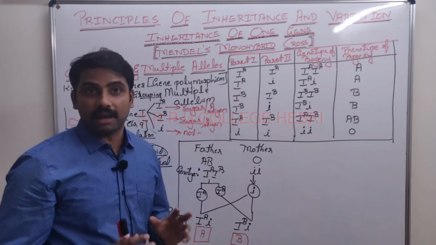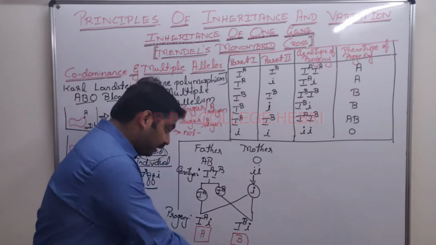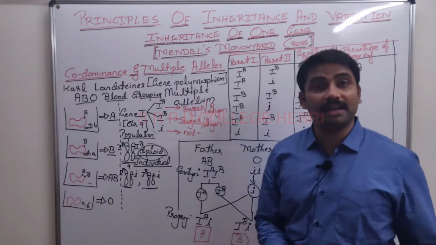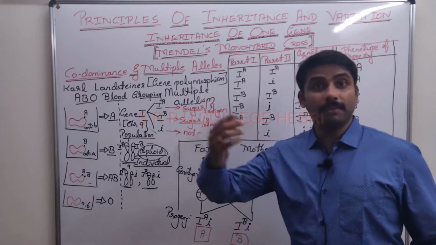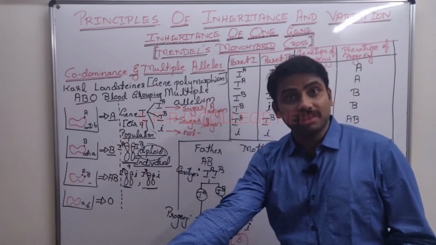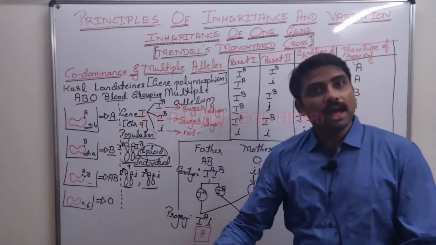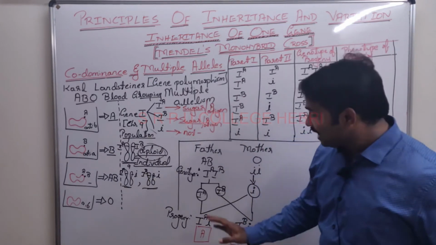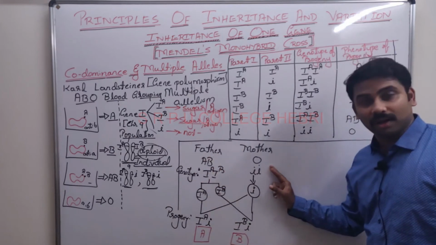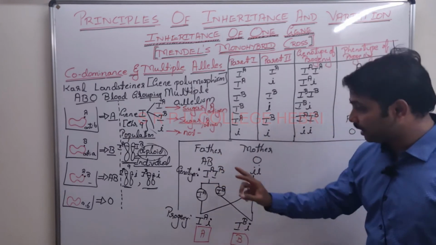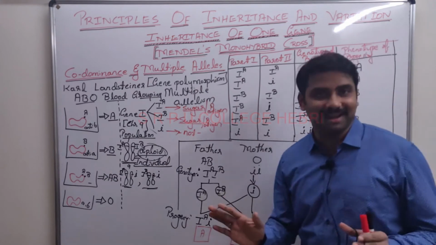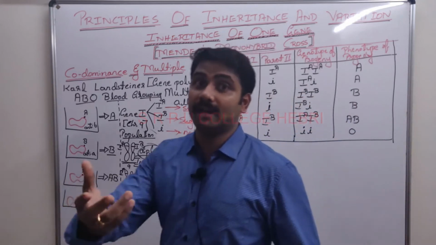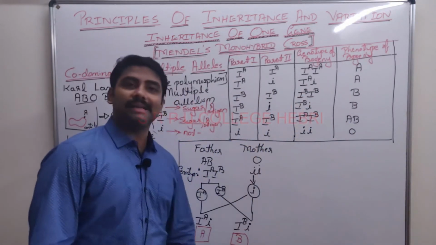Their kids will be A and B. If either the male or the female complains that mine is AB, yours is O, my son is neither AB nor O, they are different blood groups, you cheated me, is it the right thing? No, right? Remember, in this condition, such couples will never have AB or O children. They are only A and B. Clear? Even if someone comes and asks you this type of question, you can easily sort it out.